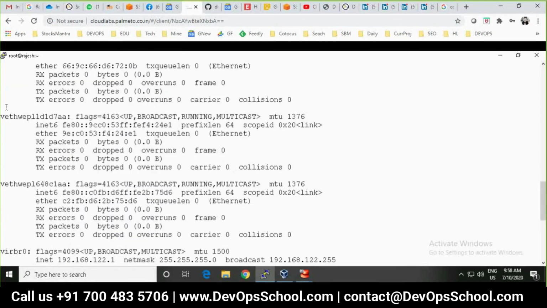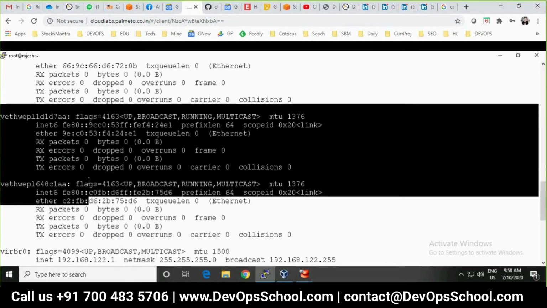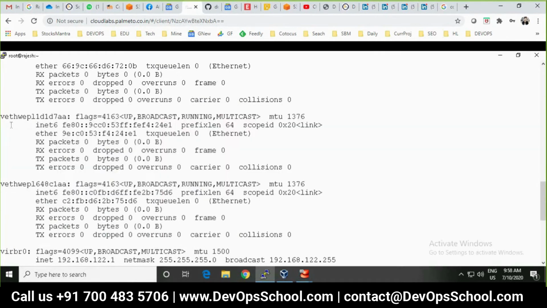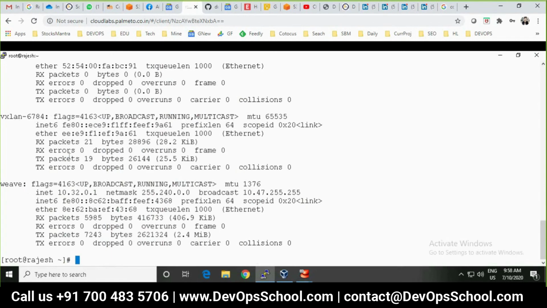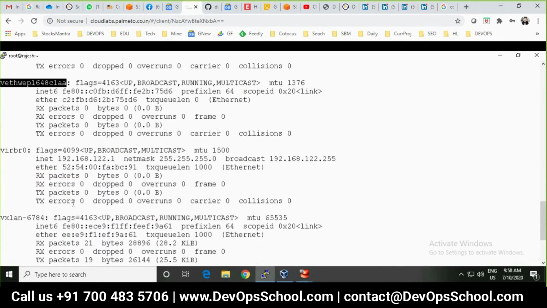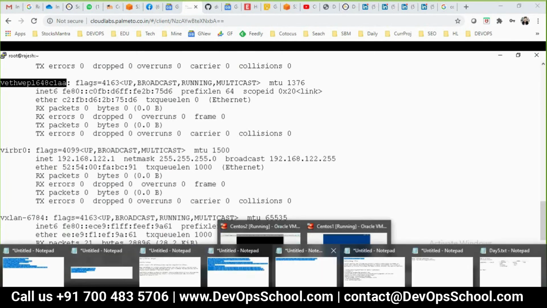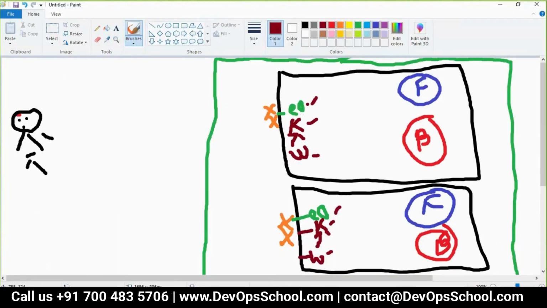Now you see VS and all, each pod gets one container, one network. So these are the VS, and these are the VS. So understand that if I hit here, can it be proxied from here to here and here to here?